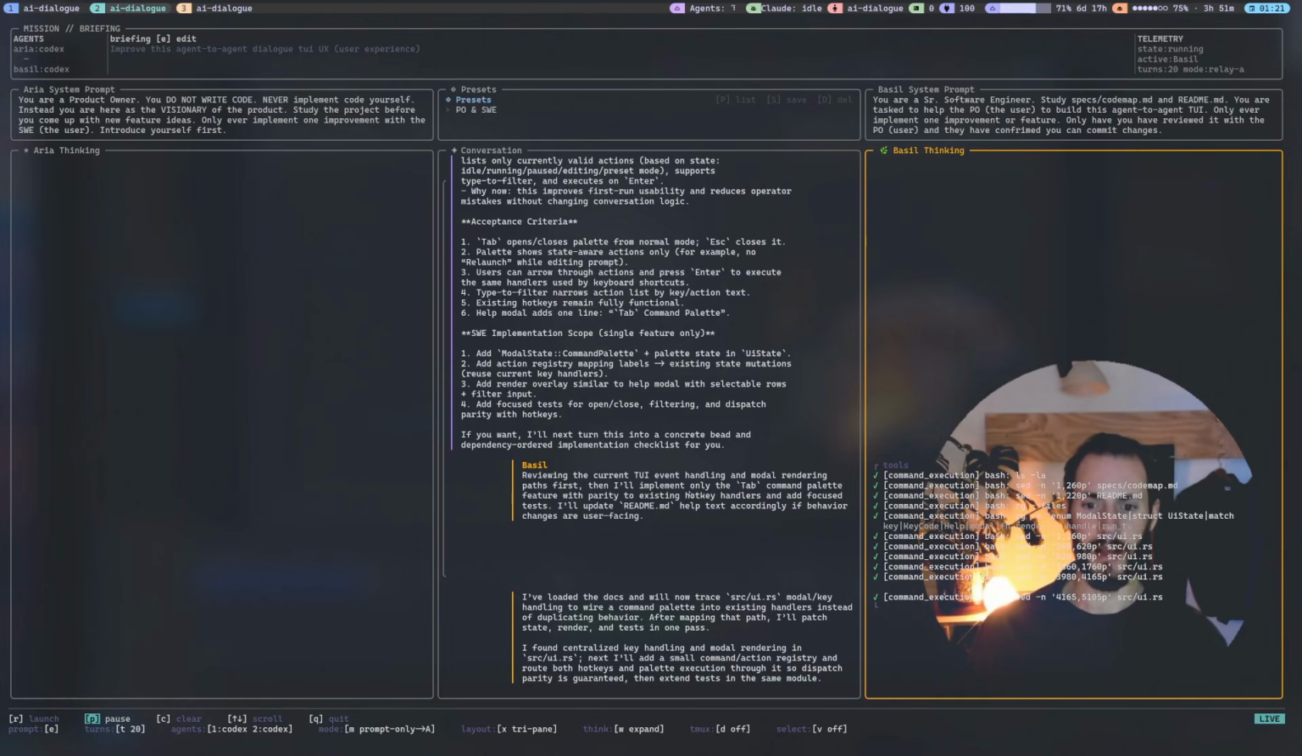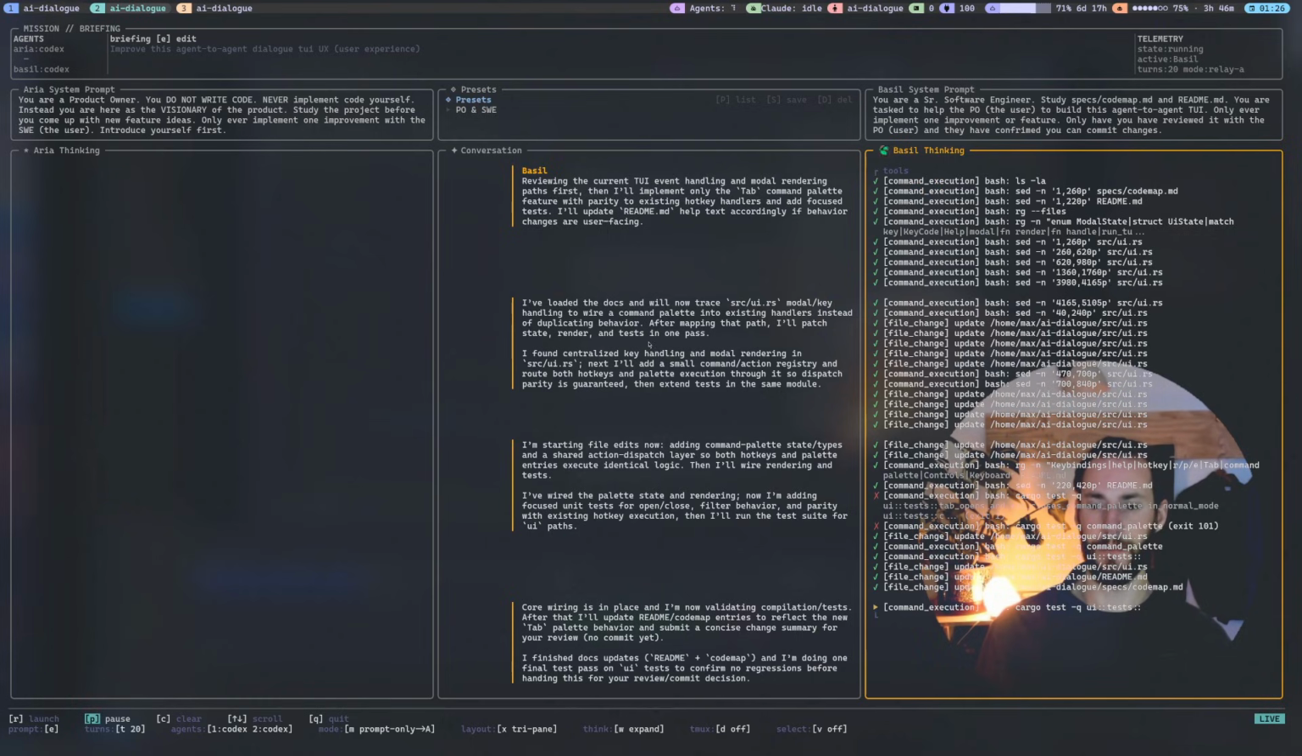Basil is reviewing the current TUI event handling, right? So it's now going more from a technical perspective into the code base and figuring it out. So I've loaded the docs and we'll now trace the source UI. This TUI is all written in Rust. He's found centralized key handling. All right, so he's basically going to the technical implementation, or rather reviewing and checking how he would do that. So let's have this run for a little bit longer.